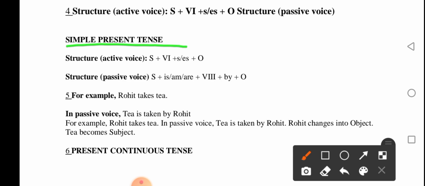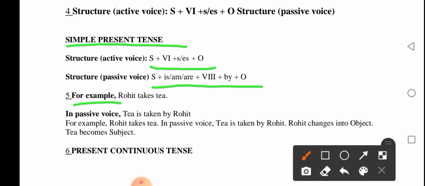The structure is subject plus verb 1 plus s or es plus object. So this is the structure of the active voice in simple present tense. The structure of passive voice in simple present tense is subject plus is, am or are plus verb 3 or past participle plus by plus object. So let us support these structures with an example.